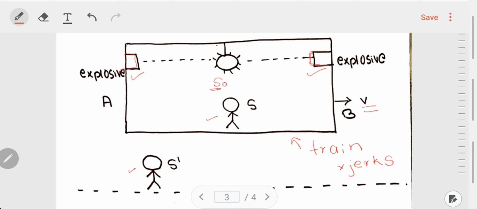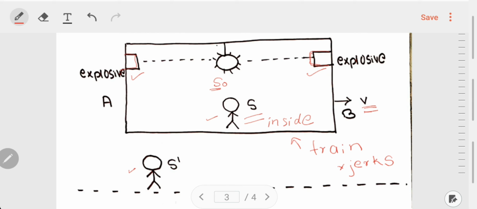Now, let us perform this experiment by switching on the light source, and let us see it from the point of view of an observer S. The observer S is inside the train, and let us see what he observes. This observer is inside the train and the train is moving with constant velocity and there are no jerks, and also this observer can't see what is happening outside. So, he will assume that he himself is at rest.